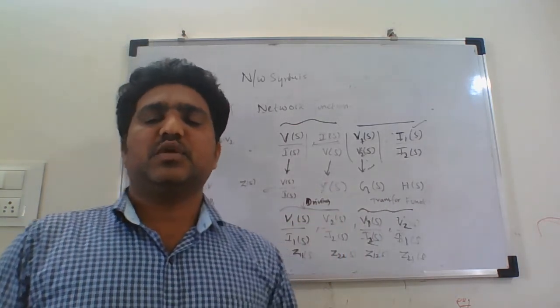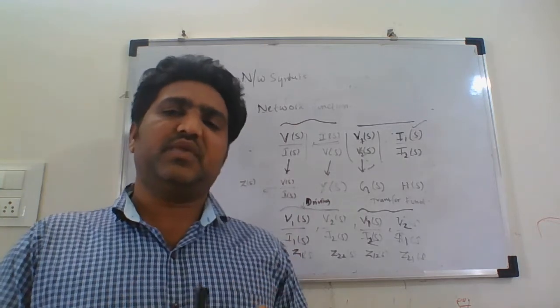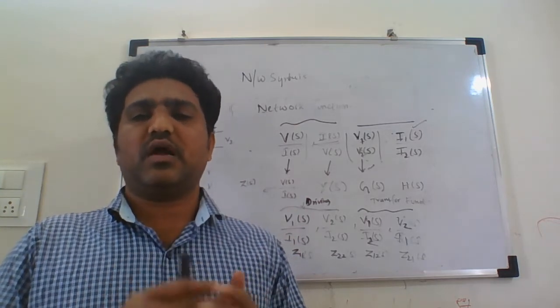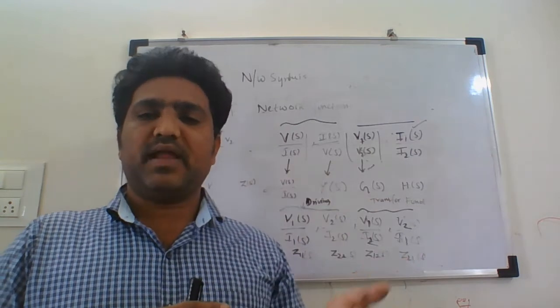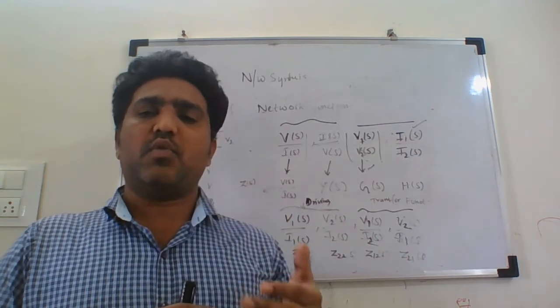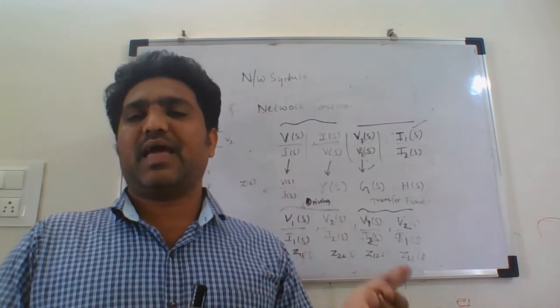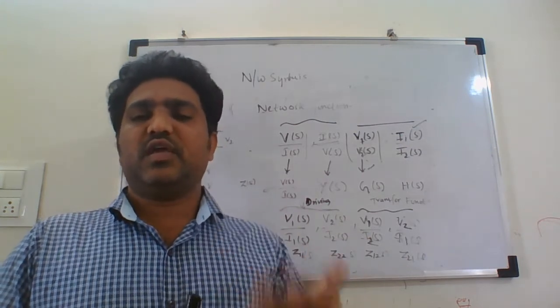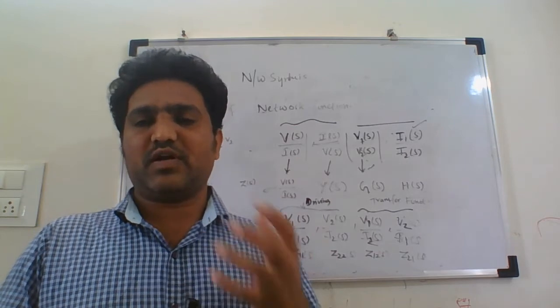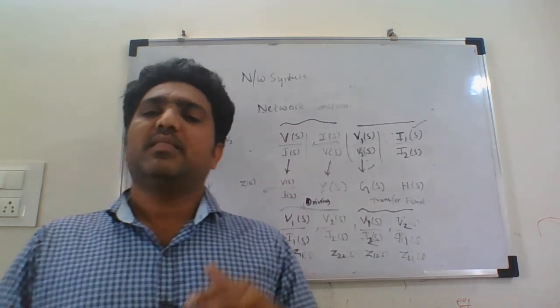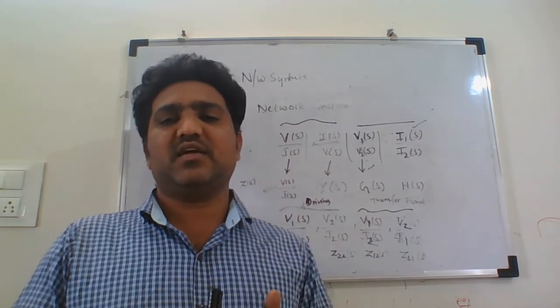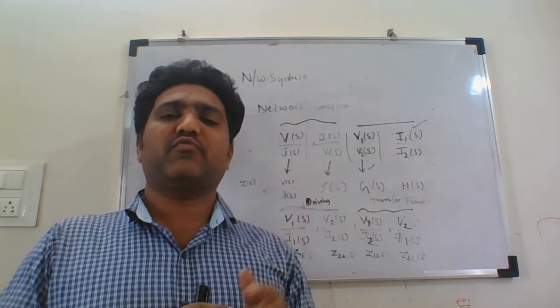Synthesis means the process or the art of determining the network structure and the component values for given characteristics of the network. So what is the input to the network synthesis? The input to the network synthesis is what we call a network function.